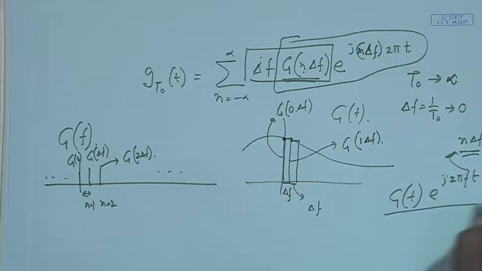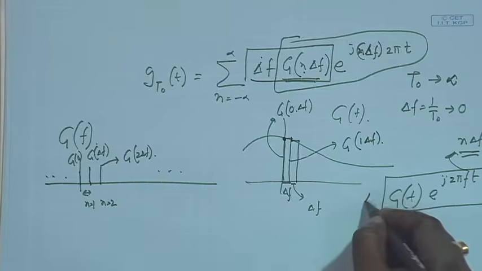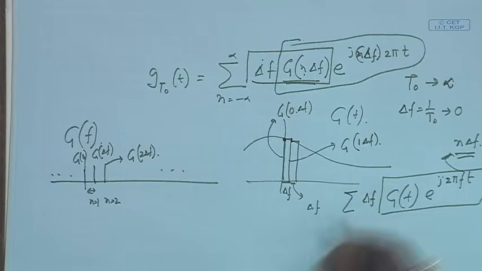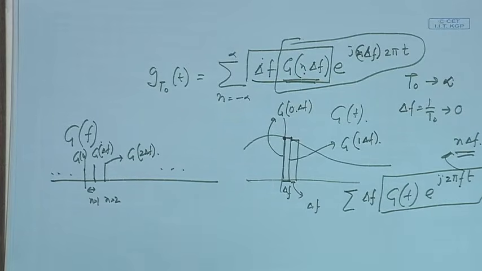So, basically this particular function I am multiplying with del f, and I am summing it up whenever we put f as discrete values.